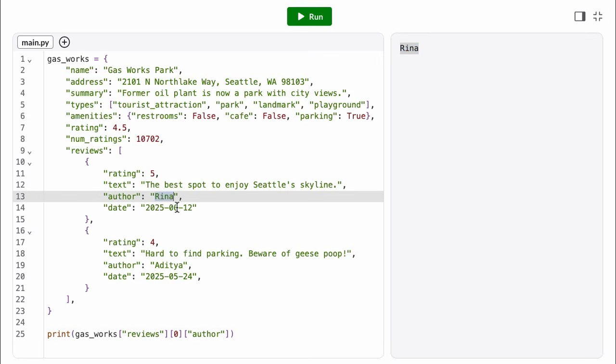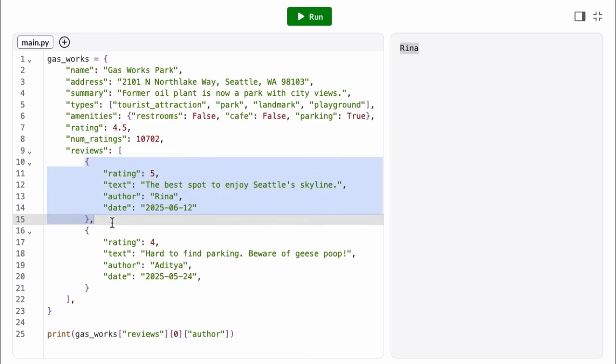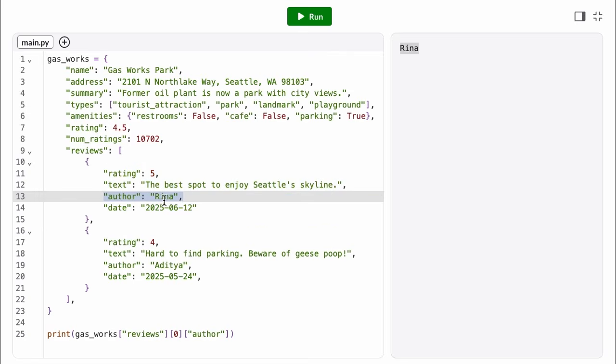So rewind. My Gasworks dictionary has an item reviews whose value is a list of dictionaries. First I access the list, then I access the element at index 0, which is a dictionary. And then I access the value in that dictionary associated with the key author.